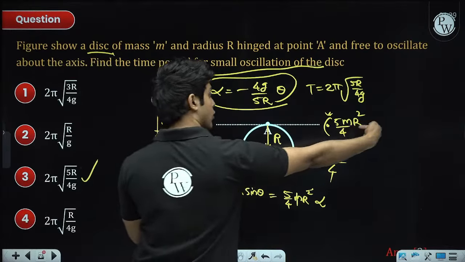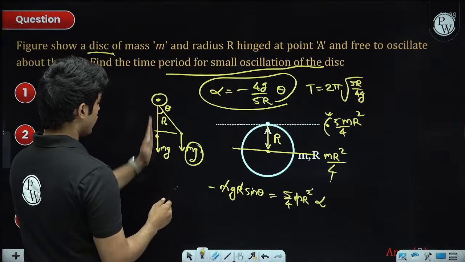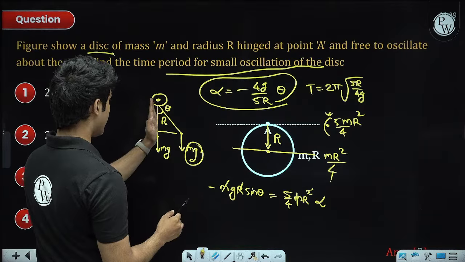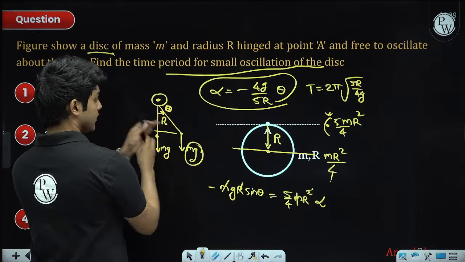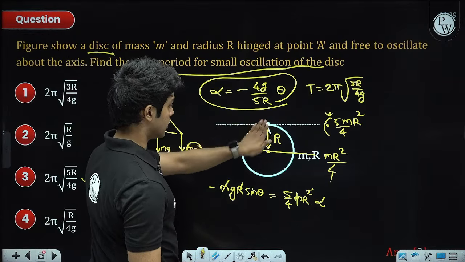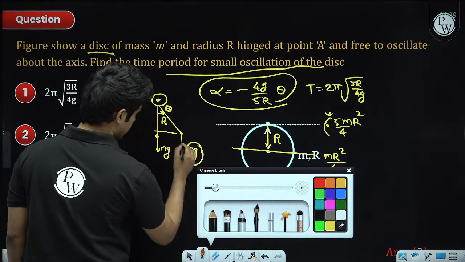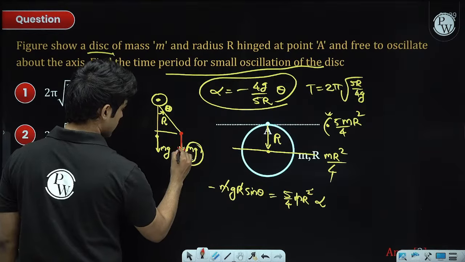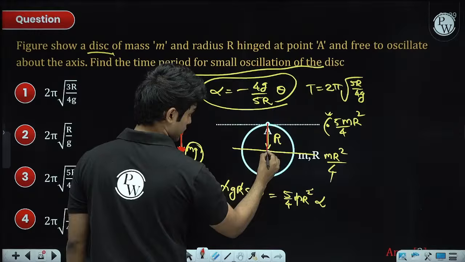So I am looking at it from the side view, and this is the picture. So this is the plane of the disk, and the plane itself gets displaced by a small angle theta, and this is how the motion will be basically. Okay. The mg vector will be at the center of mass, and the center of mass is at a distance of r from the hinge.